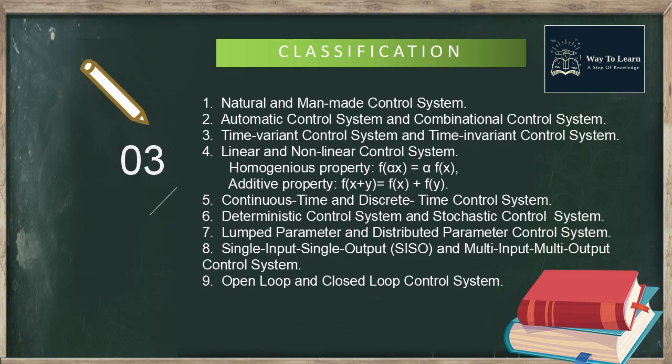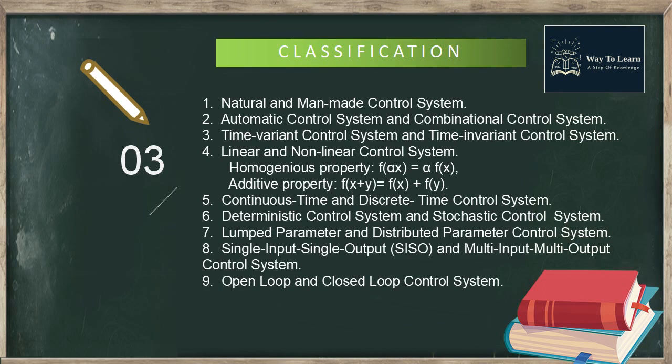Deterministic control system and stochastic control system. Deterministic control system is a control system where its output is predictable or repetitive for a certain input signal or disturbance signal. Stochastic control system is a control system where its output is unpredictable or non-repetitive for a certain input signal or disturbance signal. Next, lumped parameter control system and distributed parameter control system.